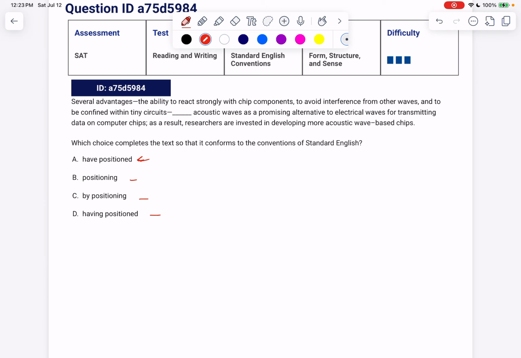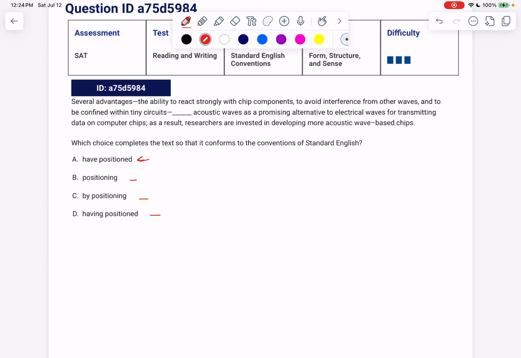Then we have, check out this little potholder phrase surrounded by dashes. We can see that one coming a mile away. Several advantages. The ability to react strongly with chip components, to avoid interference from other waves, and to be confined within tiny circuits. Blank acoustic waves as a promising alternative to electrical waves for transmitting data on computer chips. As a result, researchers are invested in developing more acoustic wave-based chips.